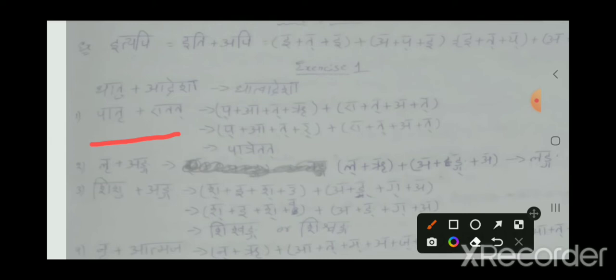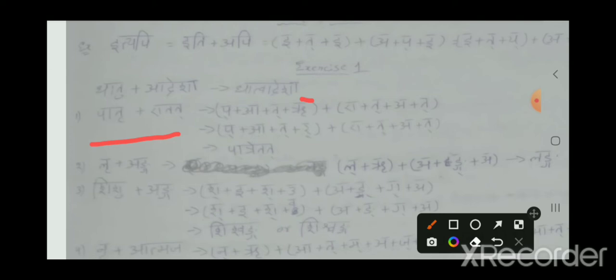And the expansion of etat is a plus takara plus a plus takara. Now go back to the definition and see the cases. Ik is followed by ach, and here r is there. Which case is that?